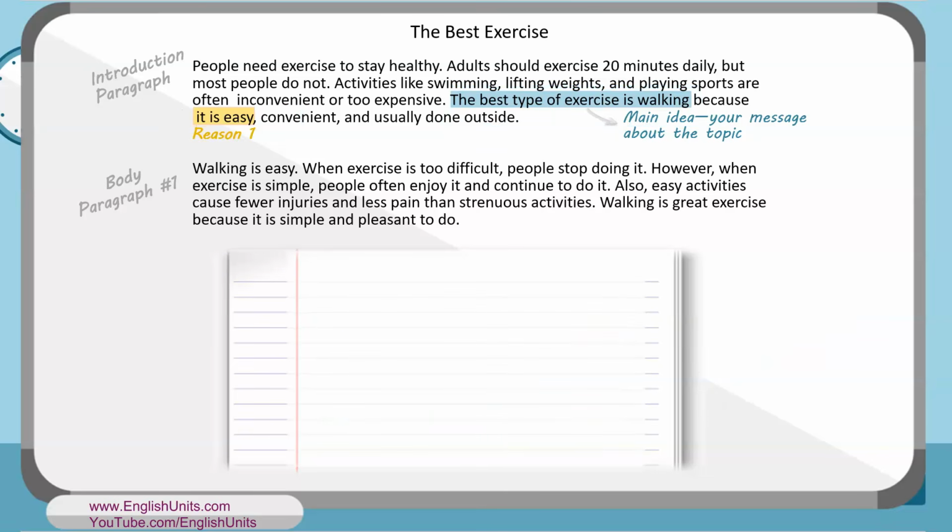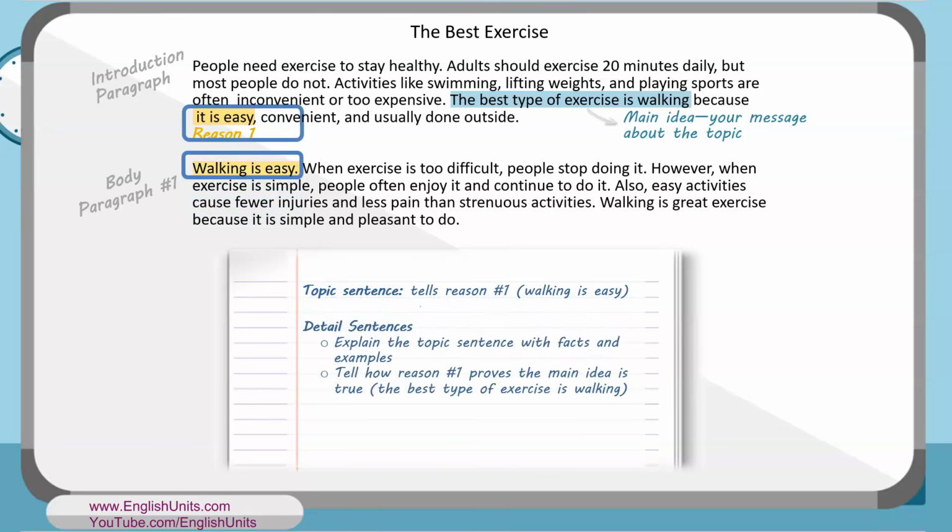Now let's talk about the parts of body paragraph 1. First, we have the topic sentence that tells reason 1, walking is easy. Next, we have detail sentences. Our detail sentences explain the topic sentence with facts and examples. They also tell how reason 1 proves that the main idea is true, that the best type of exercise is walking. Let's read our detail sentences and notice how they explain what we mean in the topic sentence when we say walking is easy.